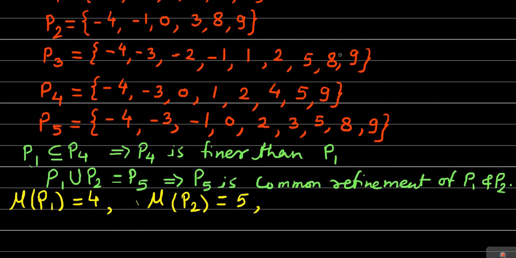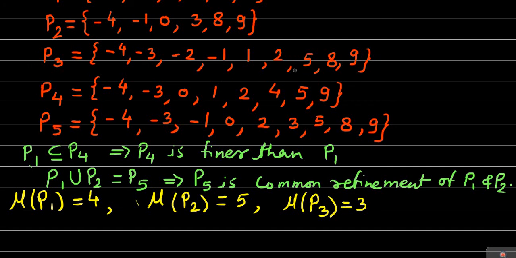So the norm of the third partition, that is P3, is 3, which means that mu of P3 is equal to 3.